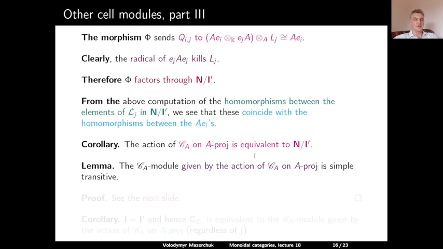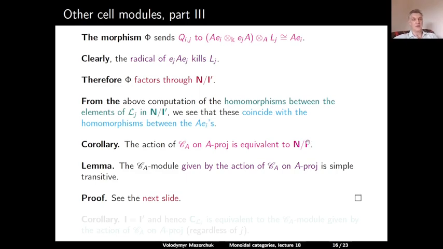In order to prove this, we first note that the action of CA on A projective modules is a simple transitive module. We will prove it on the next slide. As soon as we know that this is a simple transitive module, it doesn't have any quotients. If I prime would be strictly smaller than I, then factoring the difference out, we should be able to make a proper quotient of n divided by I prime.